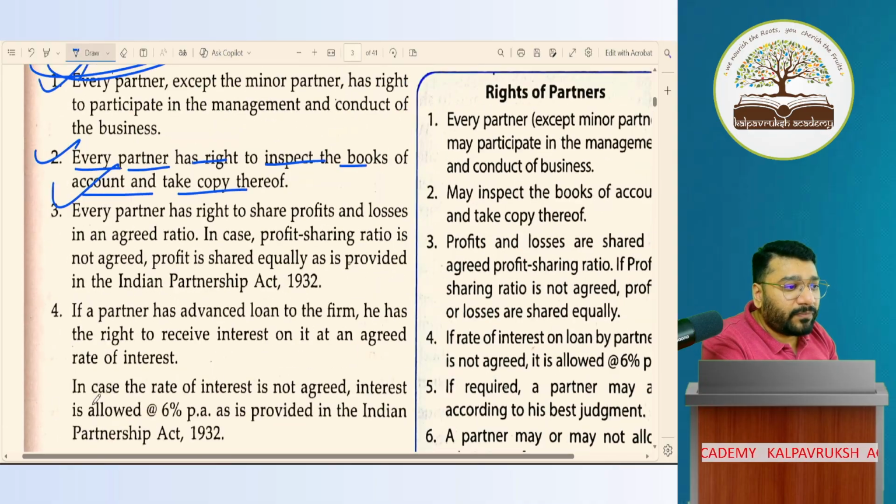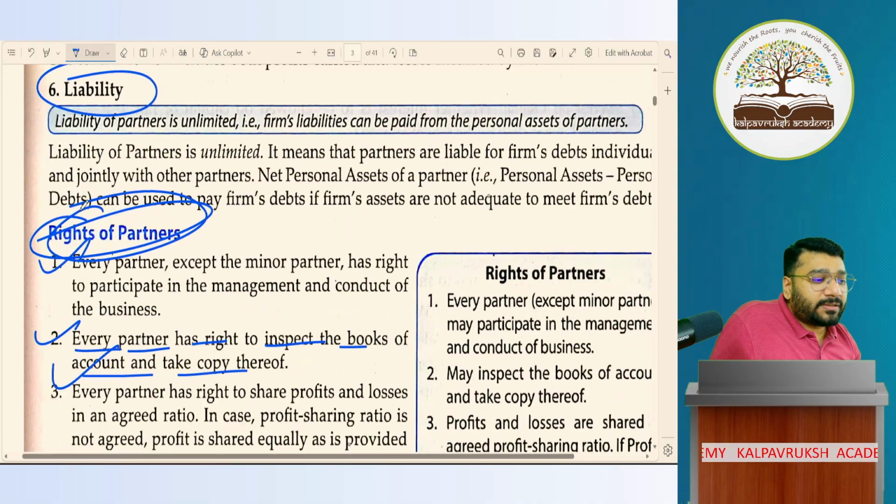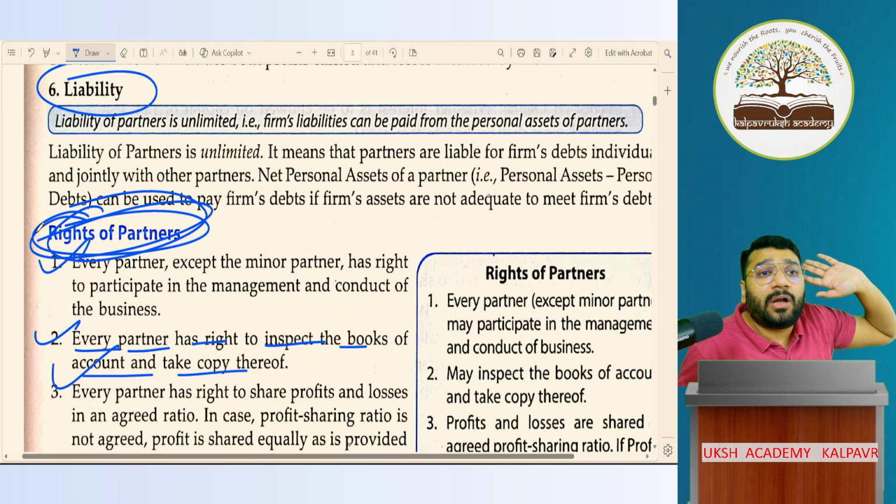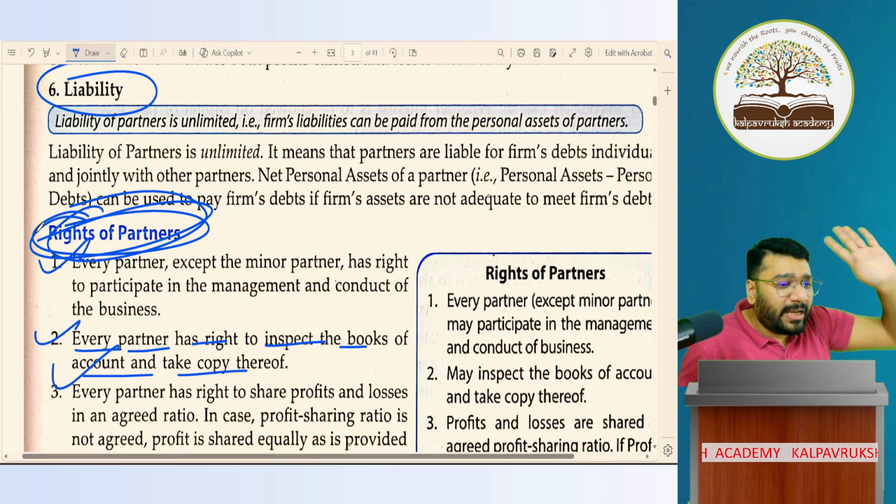Come back here. Rights of partners means what? In the partnership deed, if specific rights of partners are not agreed, then what rights are going to come is what we are going to discuss. 15 minutes will be done with this.